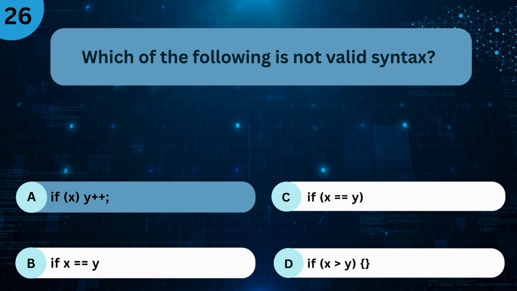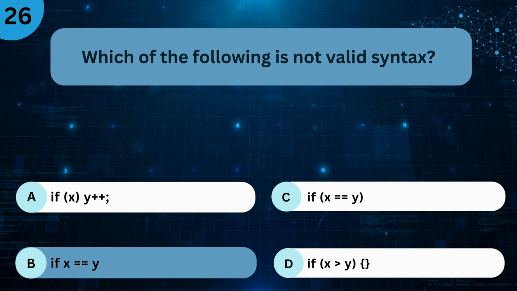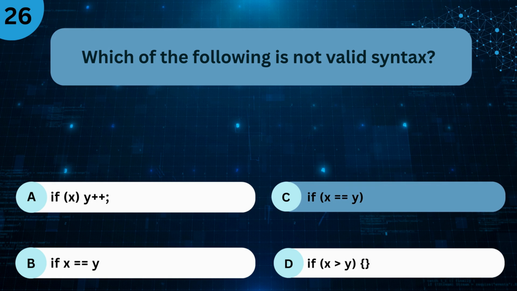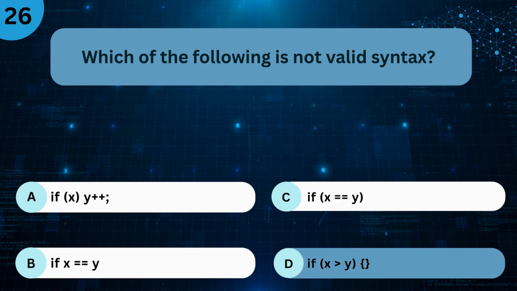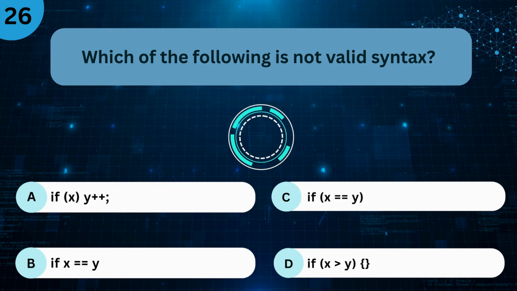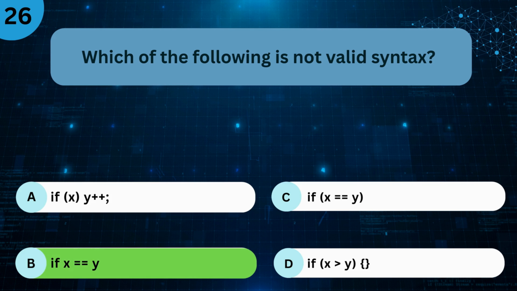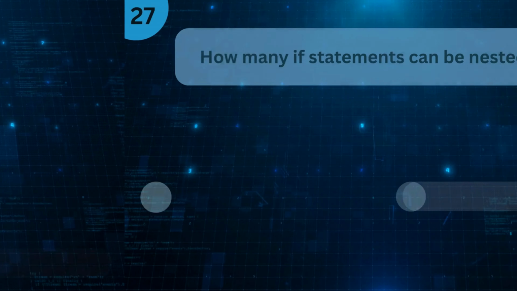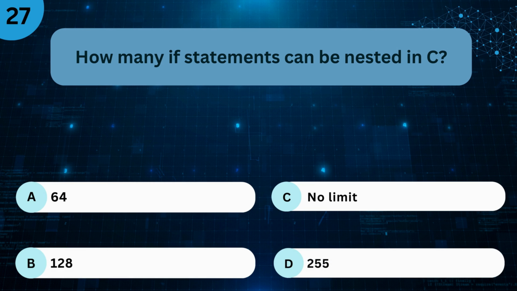A. if (x) y++. B. if (x = y). C. if (x == y). D. if (x > y) { }. The right answer is B. If x = y. How many if statements can be nested in C?